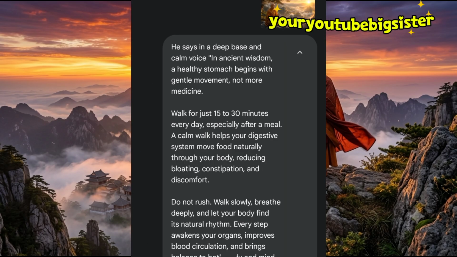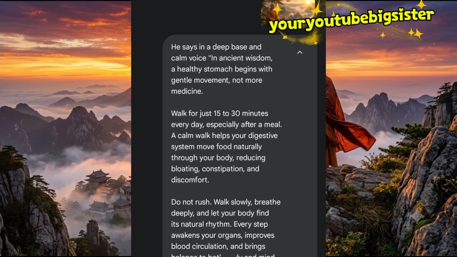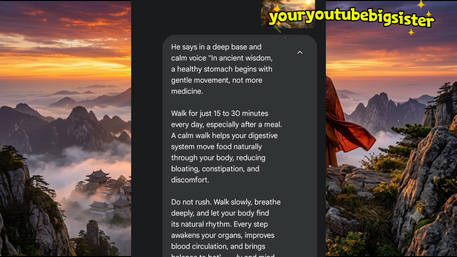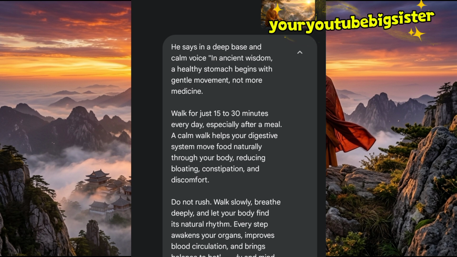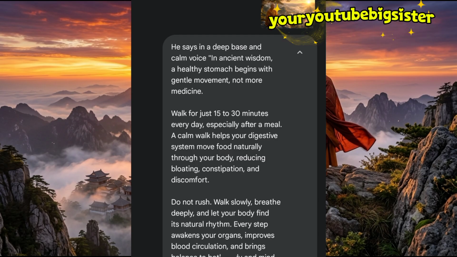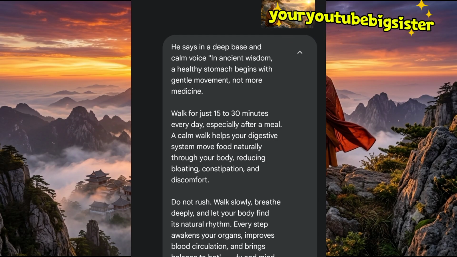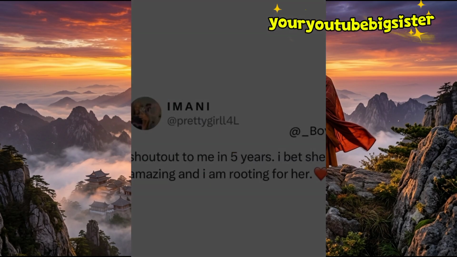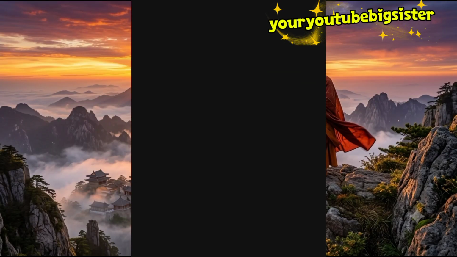For our voiceover generation, I'm going to be making use of Google AI Studio. Google AI Studio is a free tool, a free app that you can use for your voiceover generation. So what I'm going to do is copy this particular prompt. Then I'll head over to my Chrome browser and search for Google AI Studio.